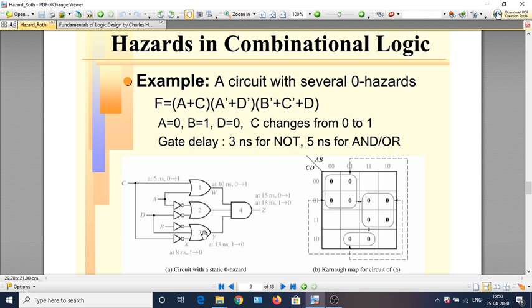The third OR gate produces B complement or C complement or D, that is this term. So it is (A or C) and (A bar or D bar) and (B bar or C bar or D). This is the logic expression for this circuit.